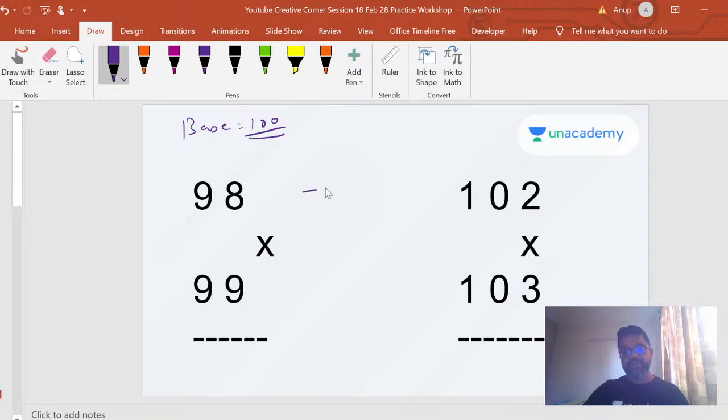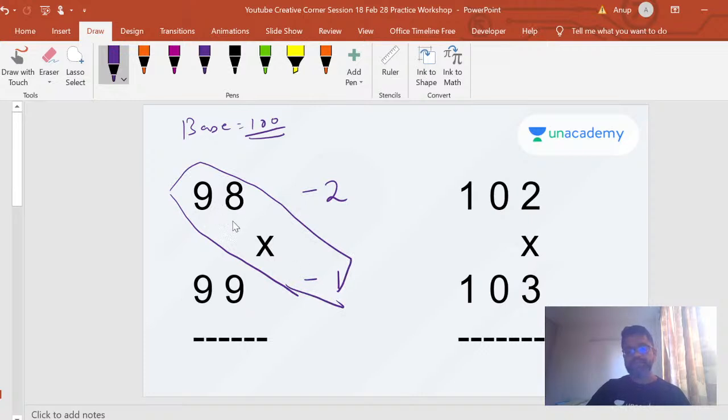The very first thing that you find out is how much it is less than 100. So it's a minus 2, right? It's minus 2 less than 100, and this is a minus 1 less than 100, right? So your simple operation is to first find the sum of these two. The reason I'm saying add is because you have a minus sign. So when you add 98 minus 1, you get 97. That's the first part of your answer.